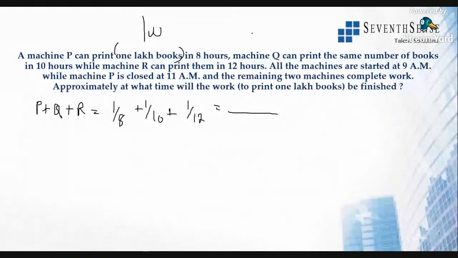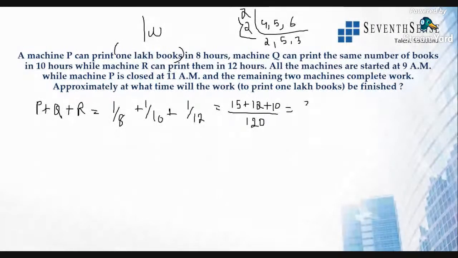So it will be 2, 4, 5, and 6. So I think still 2 is there. 2 2s are 2, 5 is left out, and 3. So 2 into 2 into 2, 8 5s are 40, by 120. So LCM is 120. So this will become 8 into 15 times plus 10 into 12 times plus 12 into 10 times. So this will be 37 by 120. So in 1 hour, because this is 1 hour's work. Okay, always remember this. One day, 1 hour, everything will be same.